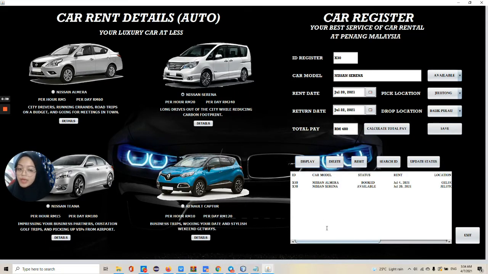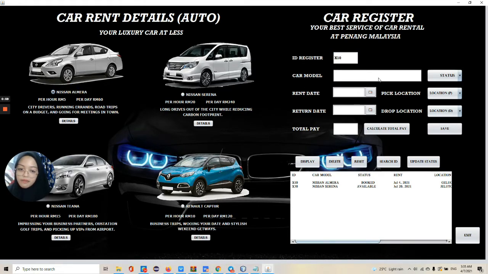Okay, I will explain about the update status. Okay, for example, we want to update status of X10. Okay, X10 ID, which is Nissan Almera. So I want to put here unavailable. Okay, so just reset and